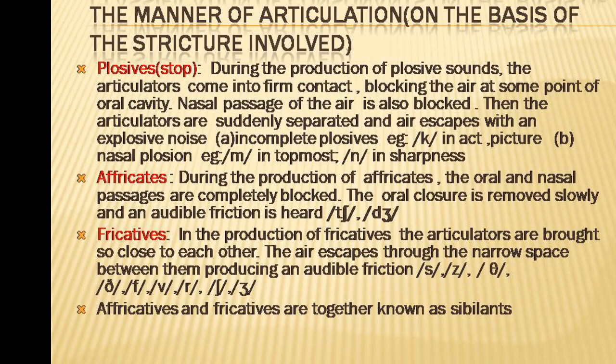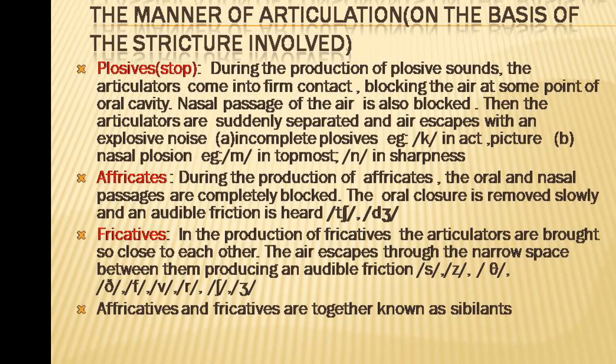First is plosives. Plosives are also known as stops. During the production of plosive sounds, the articulators come into firm contact. Then the air is blocked at some point of the oral cavity, and the nasal passage of air is also blocked.